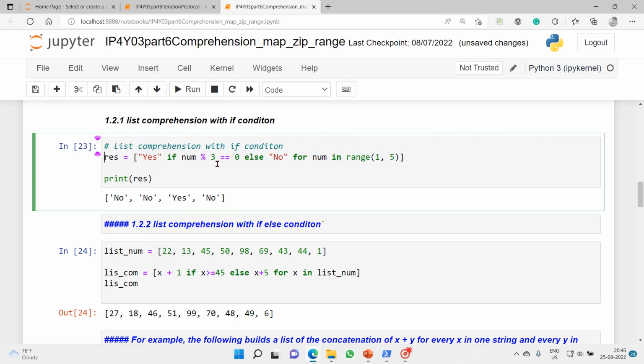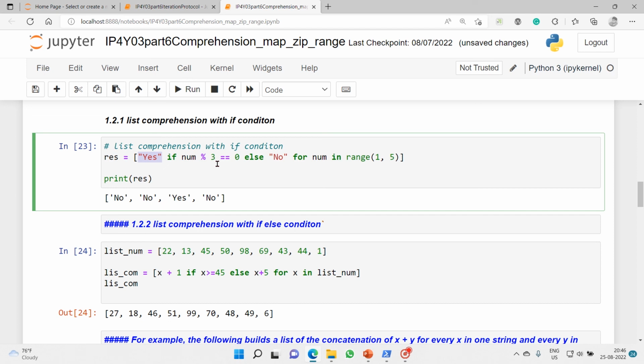Here res is our reference variable, and then the list comprehension has begun with opening the square bracket. Here we are using both if and else conditions. When we use both if and else, the syntax of list comprehension slightly changes.